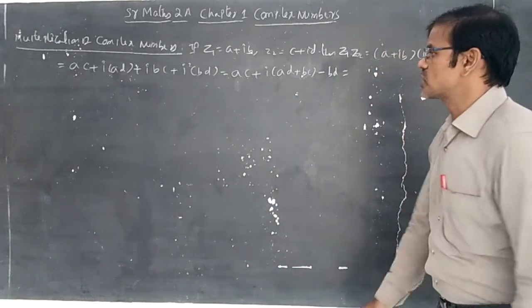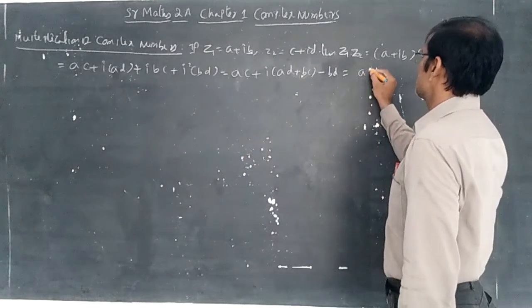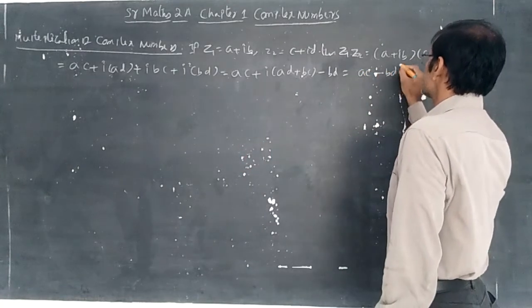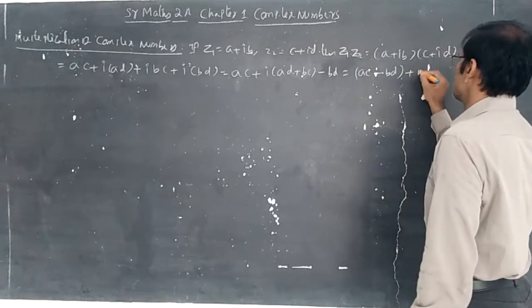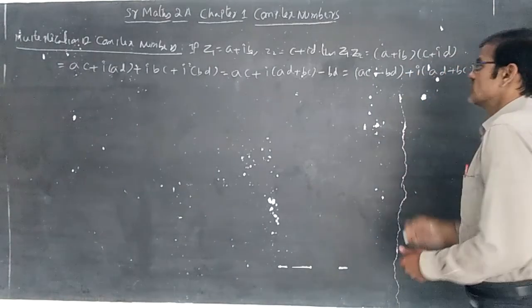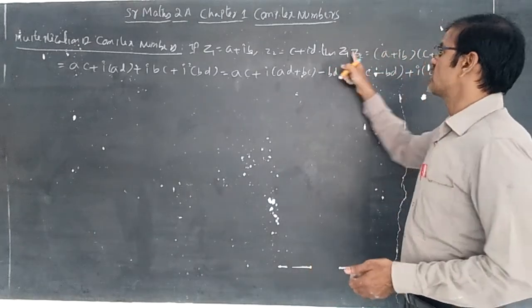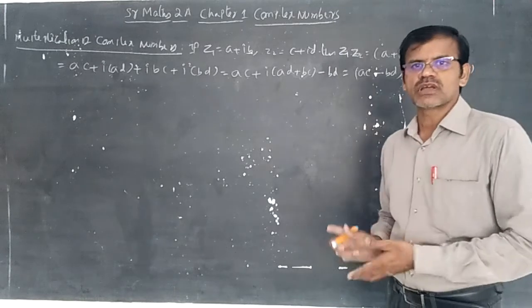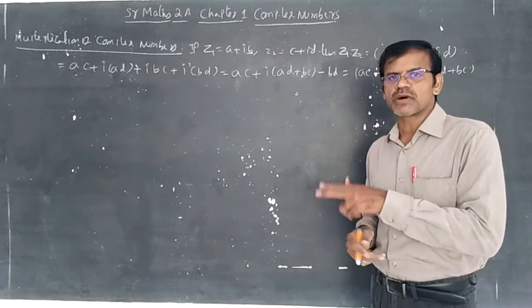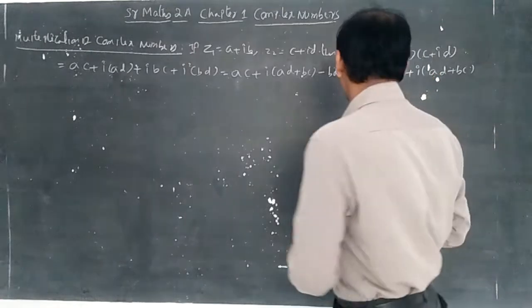So try to understand that: write the real parts on one side and the imaginary parts on the other. So AC minus BD, put a bracket, plus I taken common, AD plus BC. Real part into real part and imaginary part into imaginary part becomes real part, and imaginary part into real part, real part into imaginary part becomes imaginary part.